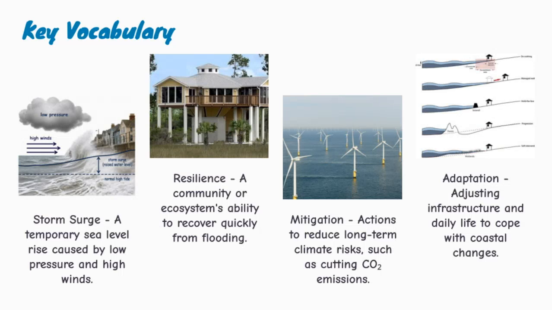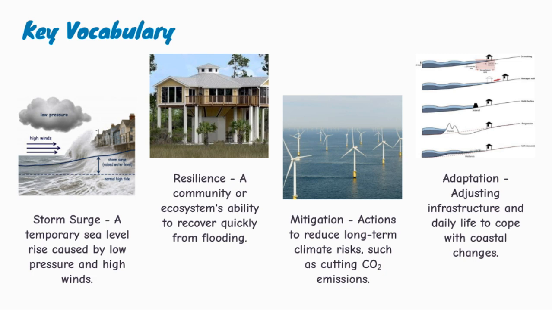Before we go further, let's look at the key vocabulary. The first term is storm surge. A storm surge is a temporary rise in sea level caused by low atmospheric pressure and strong winds. Storm surges can push seawater inland and cause serious coastal flooding.